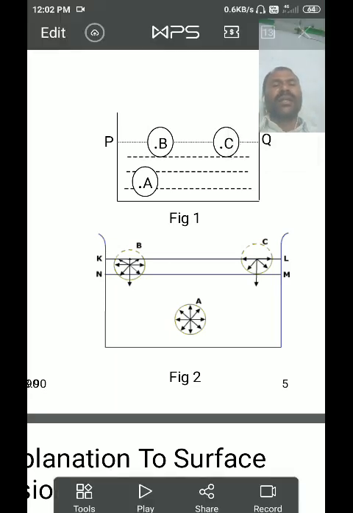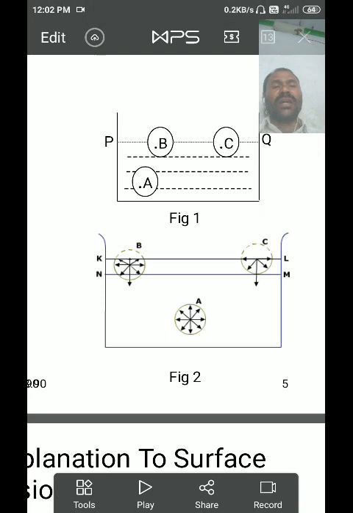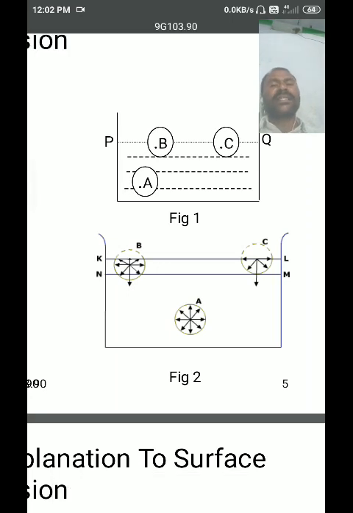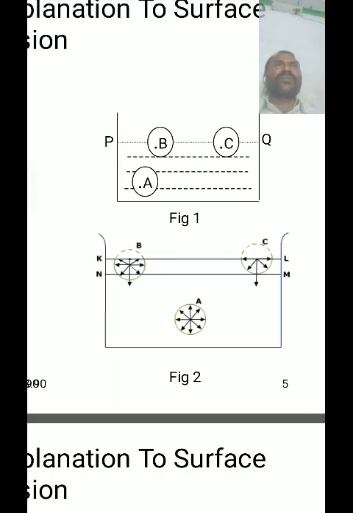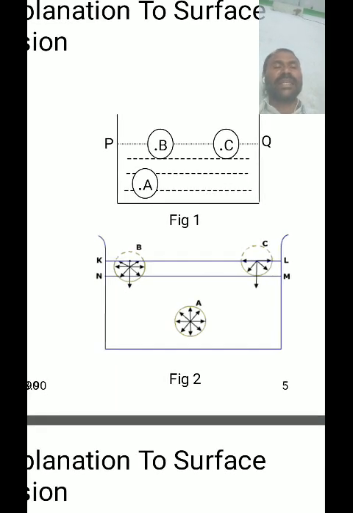So the net force on molecule A is 0, because the forces of attraction on either side are equal.